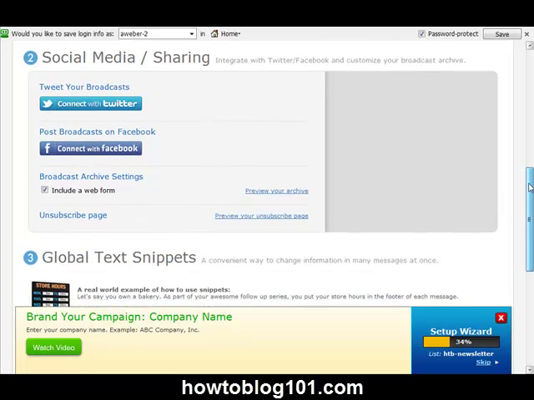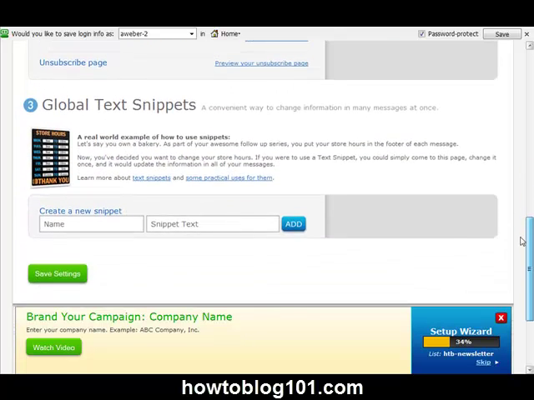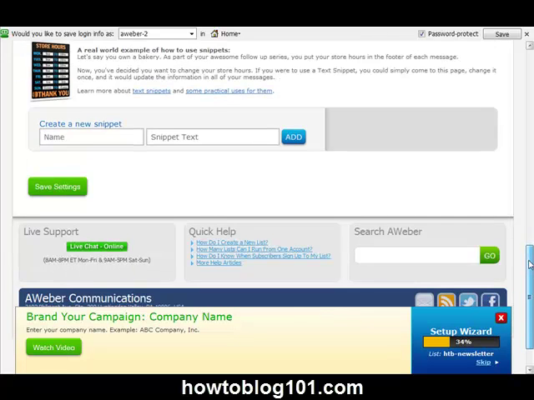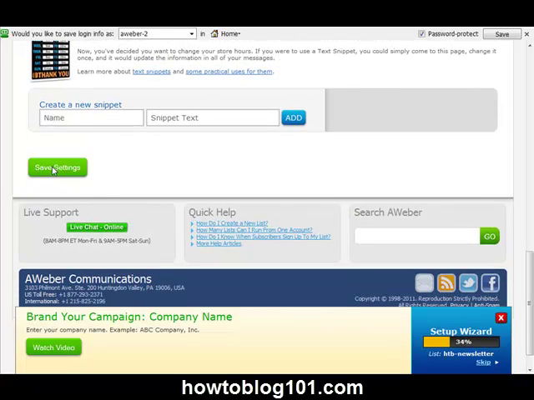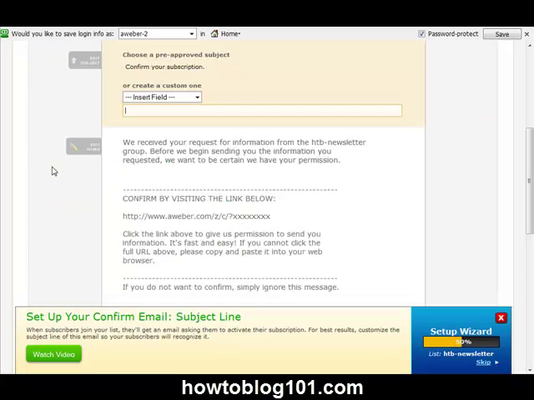I'm going to leave those blank for now. I'm leaving everything blank to get this pretty much as basic as we possibly can. I'm going to click on Save Settings.